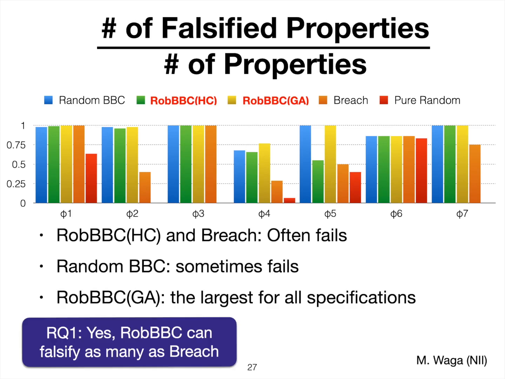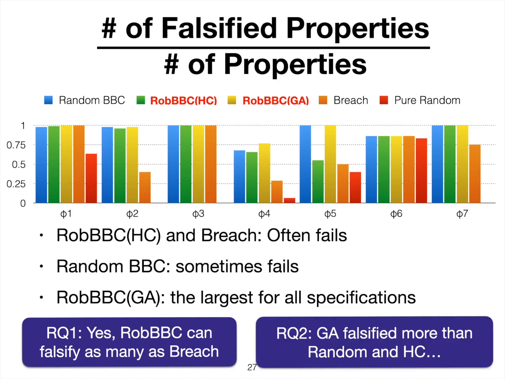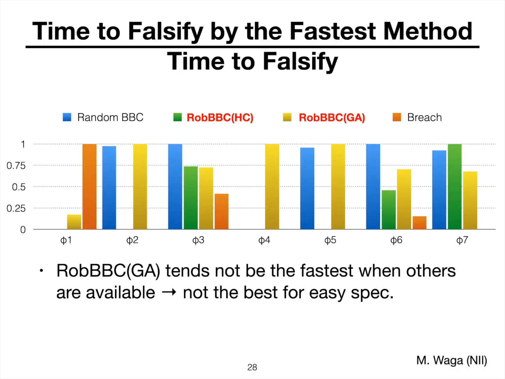For research question 1, we can say that at least for these benchmarks, robustness-guided black box checking performs at least as well as Breach. And for research question 2, it looks like the genetic algorithm based one falsified more than the random and hill climbing ones. That is true, but if we also look at the time to falsify the specifications, it can change a little bit.